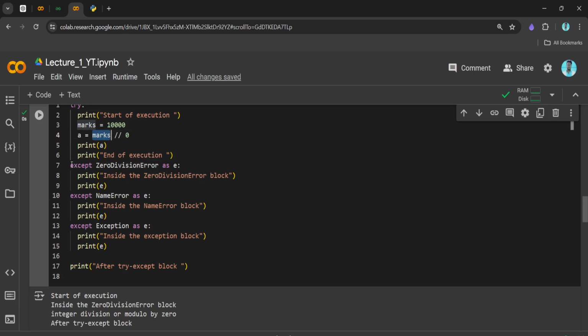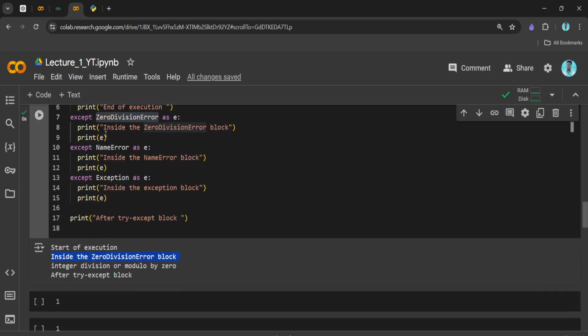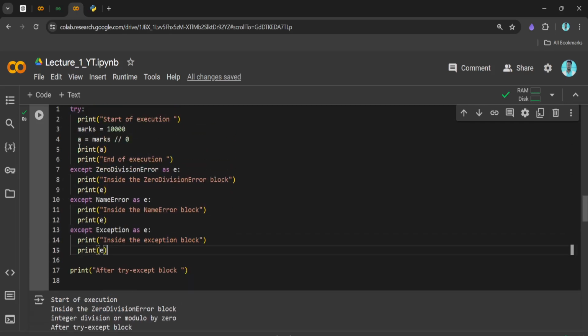If it didn't find any of those types, then it comes to the generic exception, but it found it, right? So it printed this piece of code, and then we have this print E at line number 9. So we got that, and then we have the message after handling these kinds of exceptions.